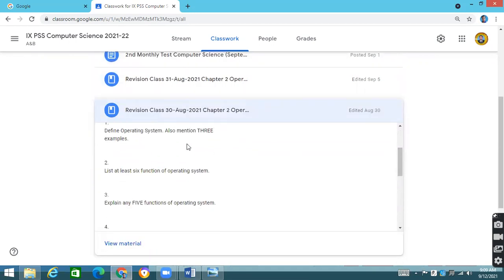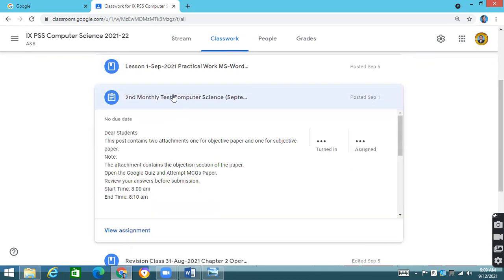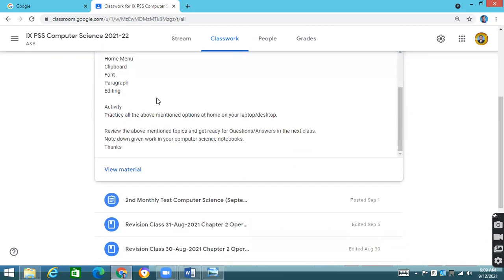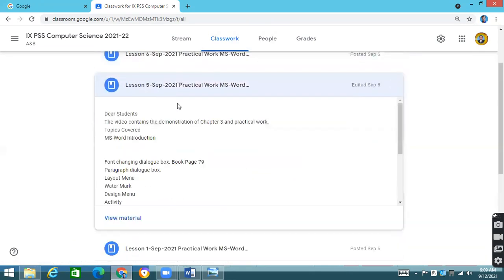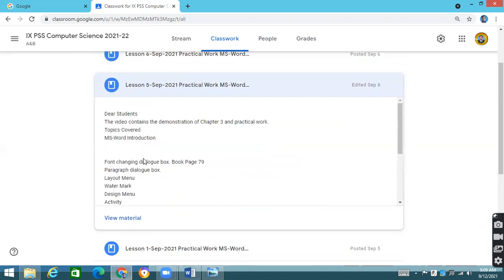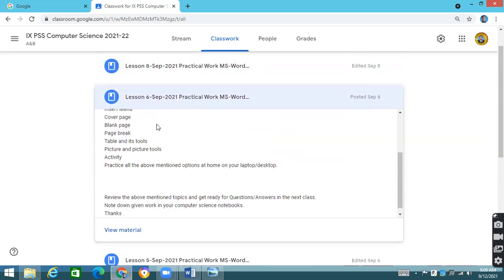Then we accomplished the revision for the monthly test. Then again, we started the practical work from 1st September. You can see over here what the different topics are: Home menu, clipboard, font, paragraph, editing, all these things are covered. Day to day, I have mentioned the topics as well. Let's suppose on 5th of September, we covered the watermark, layout menu, design menu, and I also gave you the activity that you need to practice at home. Insert menu, very important menu.